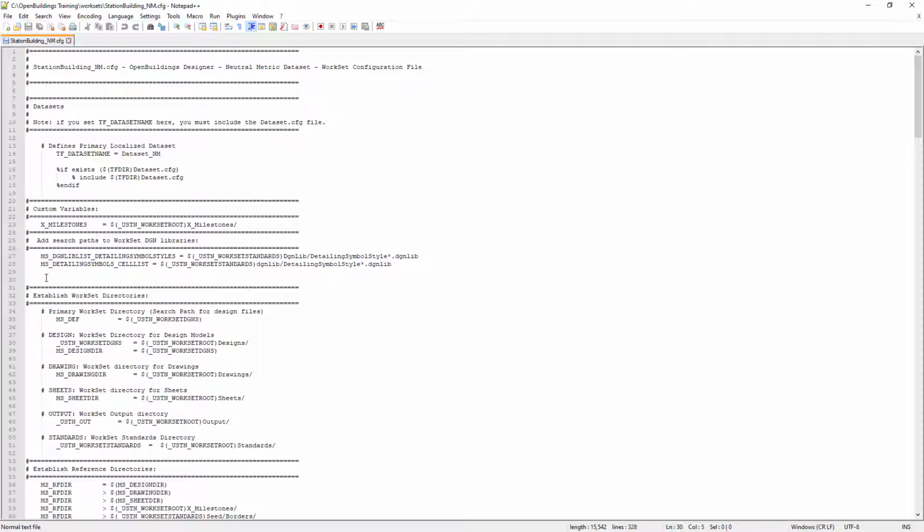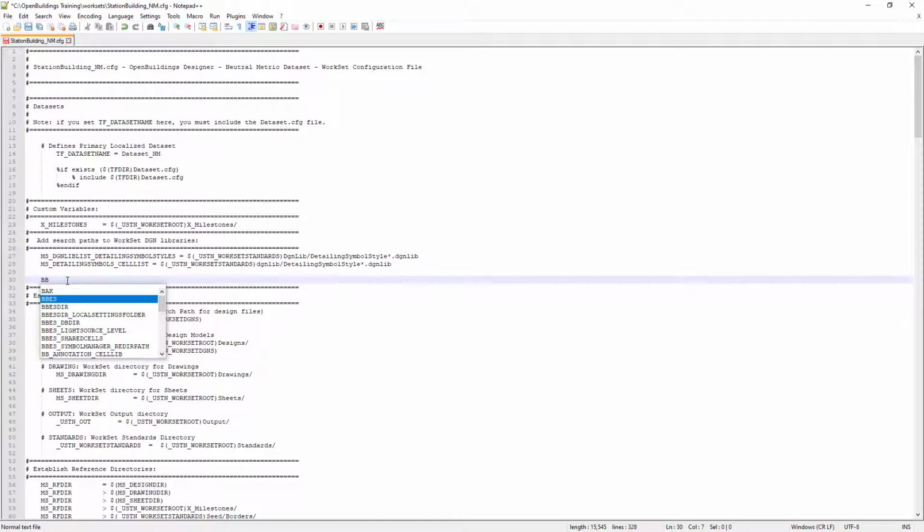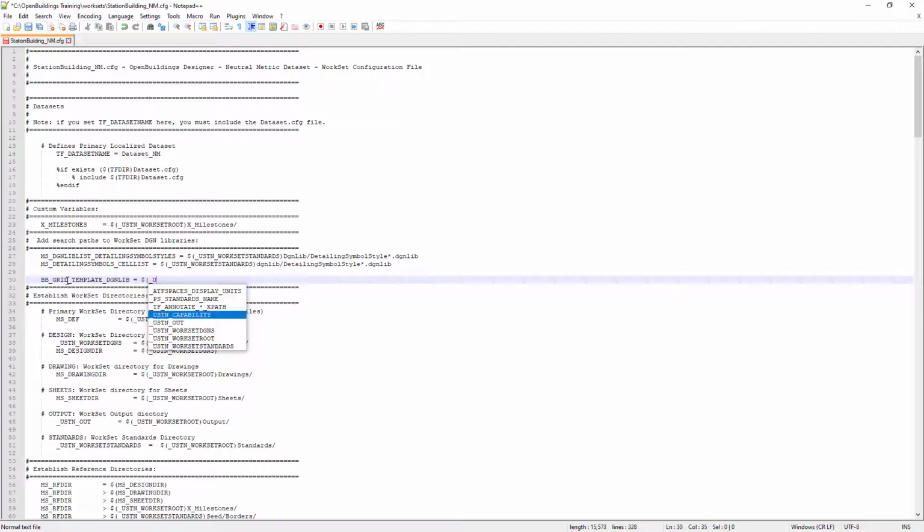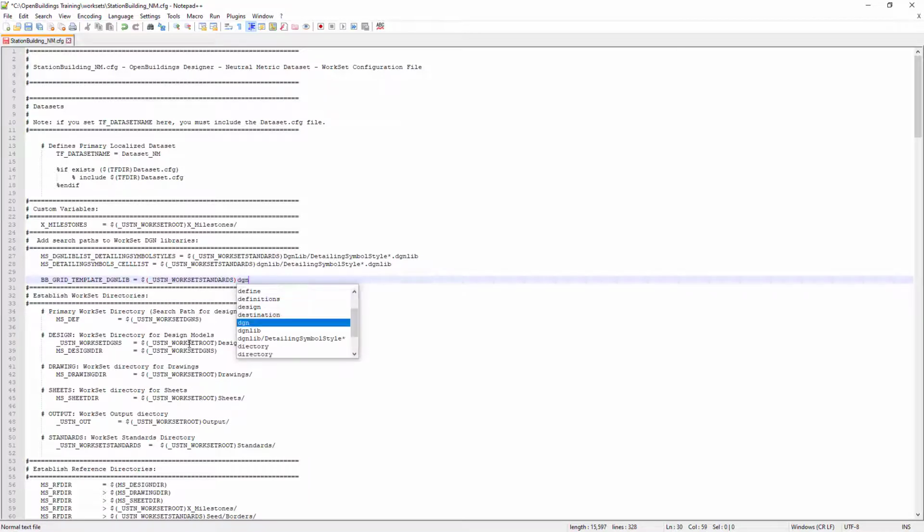I will just type in the configuration variable for the grid template and set the path. I will type BB_GRID_TEMPLATE_DGNLIB. Then use an equal sign and then add the path using a variable that already defines the location of the WorkSet standards, which is _USTN_WORKSETSTANDARDS. Then add the DgnLib folder and the name of the new DgnLib.